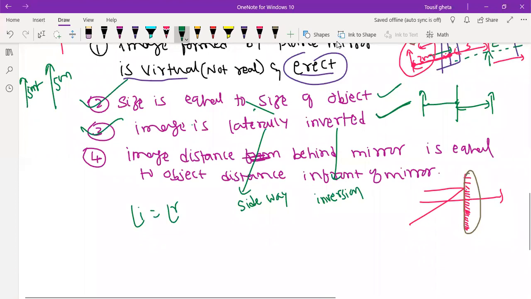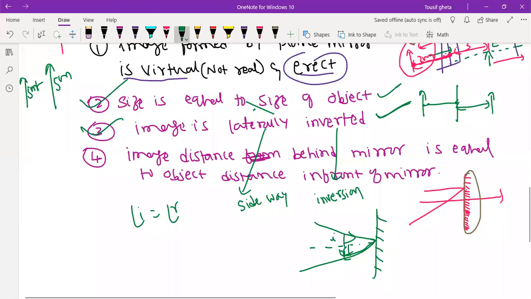What is the meaning of reflection? Reflection means bouncing back of light, when the light hits any opaque surface. When the light hits any opaque surface, that light gets bounced back. Remember that the surface should be opaque, not transparent. Then we learned about the first law: the angle of incidence is equal to the angle of reflection.